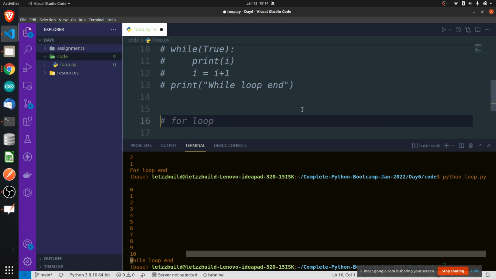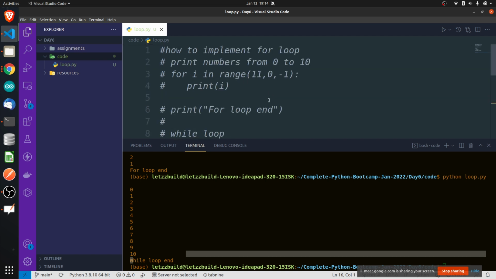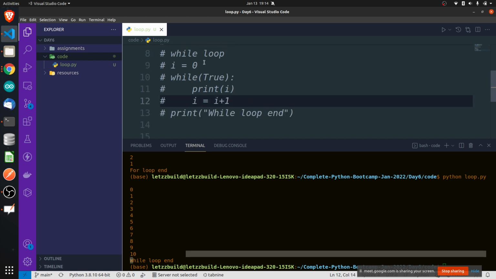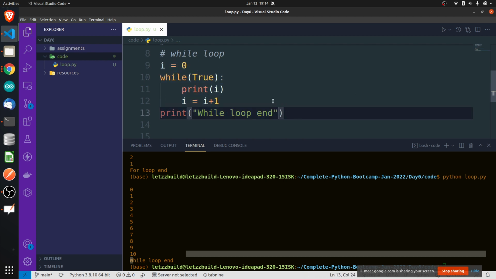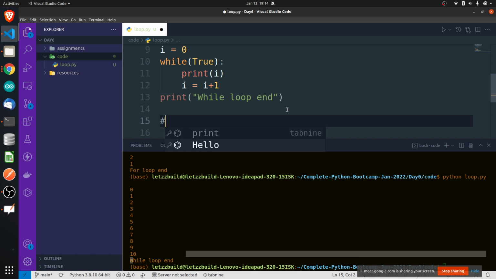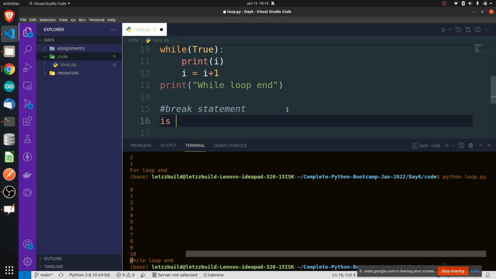Questions? Okay, one more thing I want to show you. In a for loop, or a while loop, if you want to stop the loop, how do you do it? There is one more thing called the break statement. It is used when you want to stop the loop in between. Whenever you want to stop the loop in between, you can use the break statement.